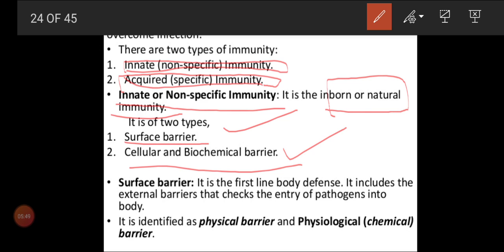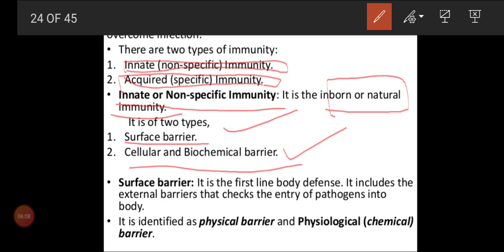So these areas will secrete some wax or some sweat or some enzymes. They'll act as bactericidal or antiviral. They'll have some antiviral properties. Thereby it will prevent the antigens from entering the body. So that is why we call it a surface barrier.